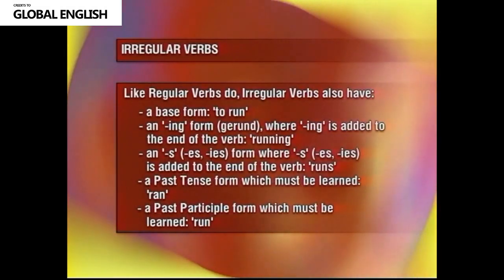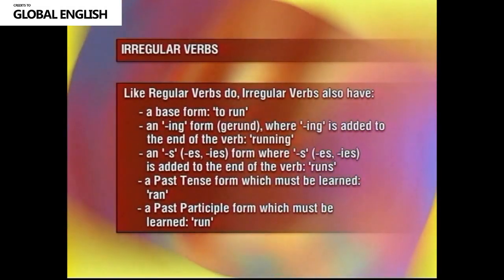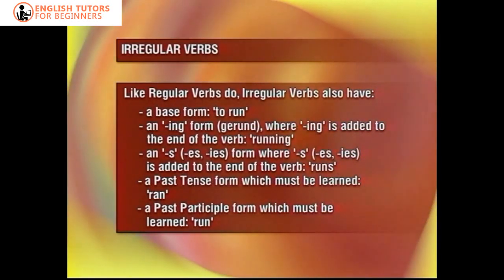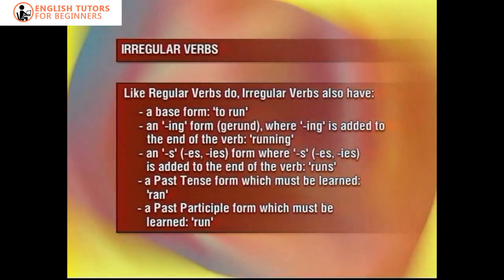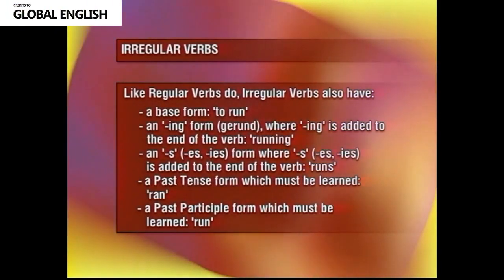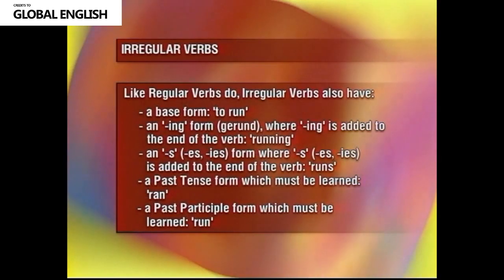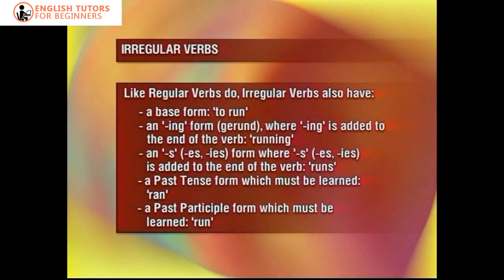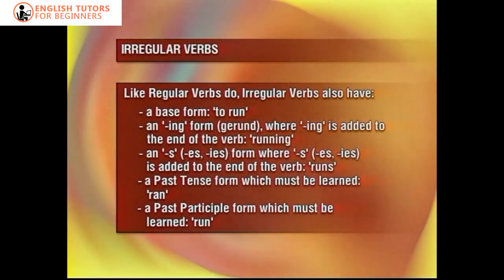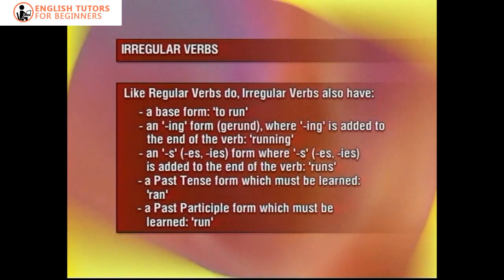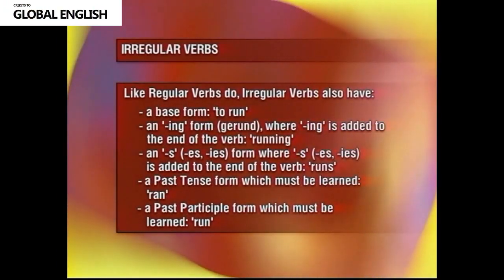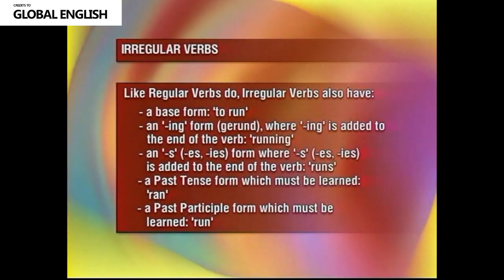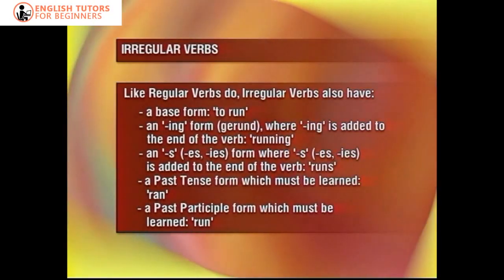Like regular verbs do, irregular verbs also have a base form, to run, an ing form, gerund, where ing is added to the end of the verb, running, an s, es, ies form, where s, es, ies is added to the end of the verb, runs. A past tense form which must be learned, ran. A past participle form which must be learned, run.